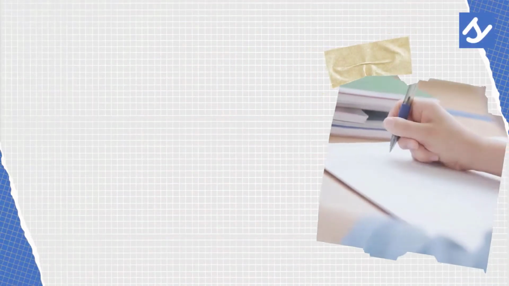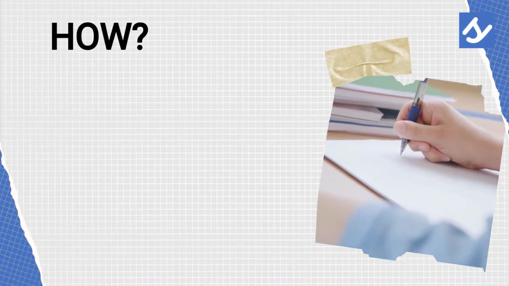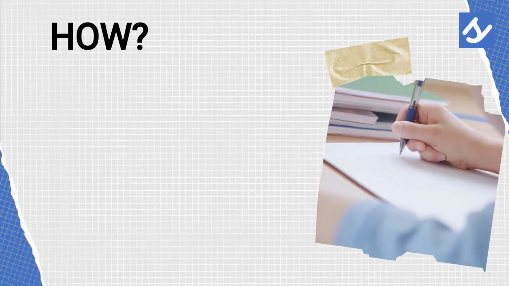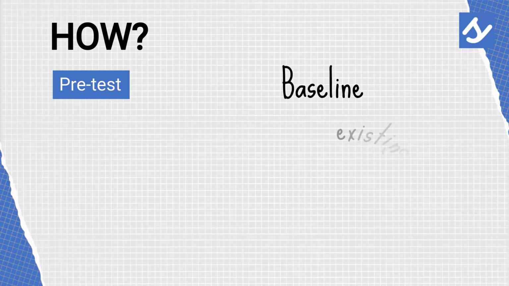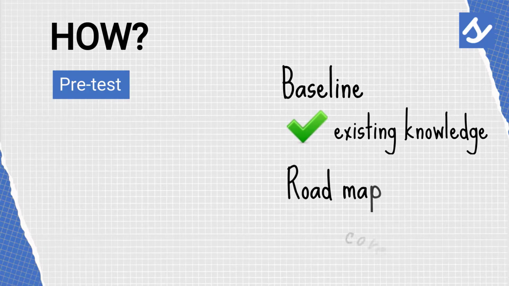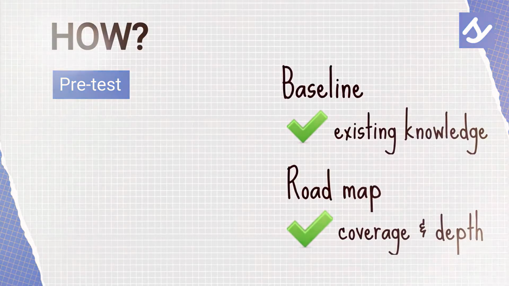So then, how do we do it? Here are some of the ways you can active recall. You can take a pre-test before learning anything new. That will give you a gauge of where you're at and keep you on the lookout for the right info when you're learning the content.